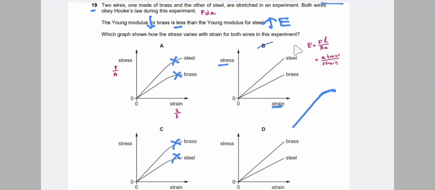So for steel, the Young modulus is more. Since the Young modulus is more, that means the stress is more per unit strain. That means for a given value of strain, the stress is more for steel. The option showing less stress for steel is wrong, and the correct answer is B.